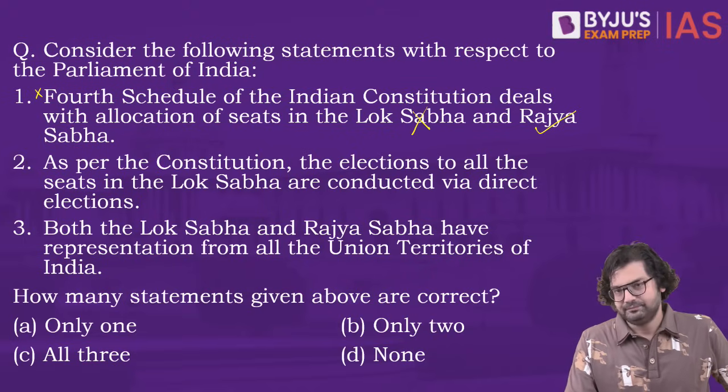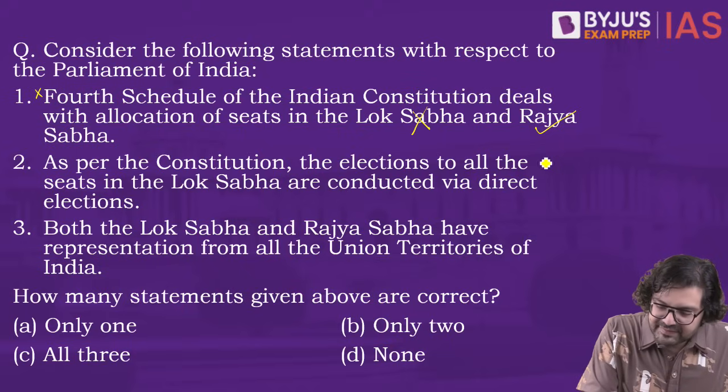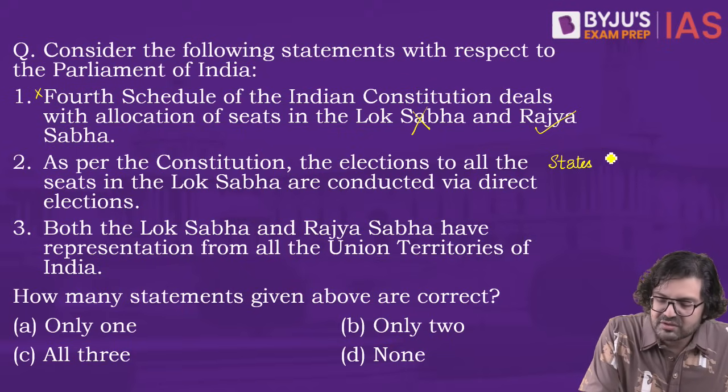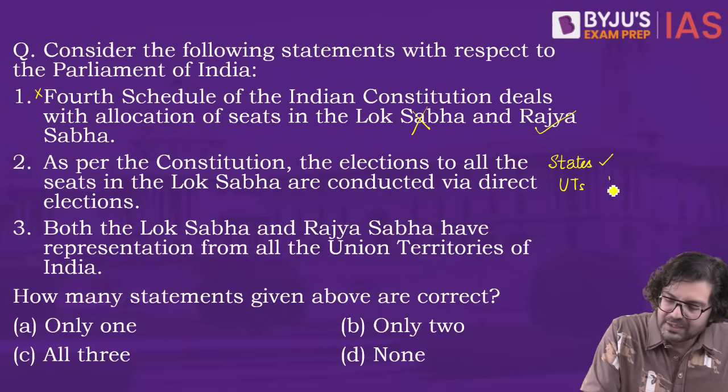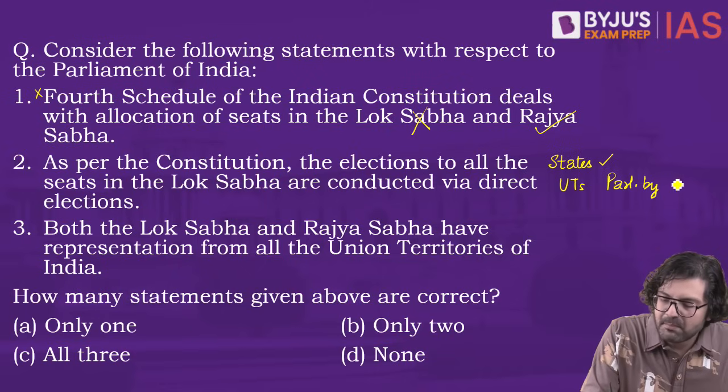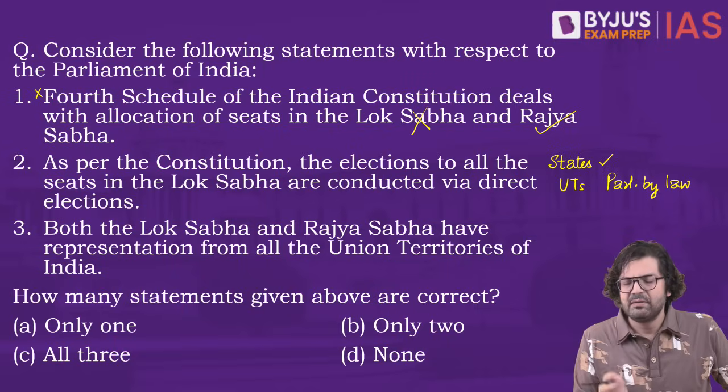Yes and no. So as far as the states are concerned, yes, it is mentioned, Article 81. But for UTs, it says that the Parliament by law will provide for the manner. By law meaning by a simple majority will provide.